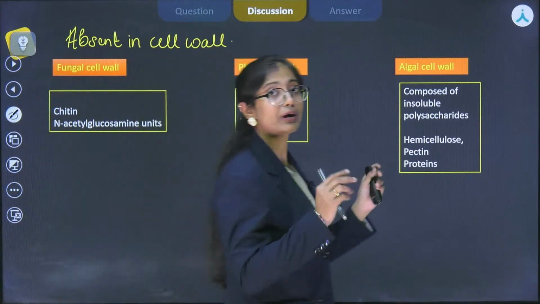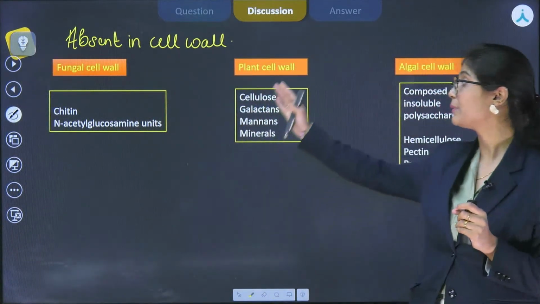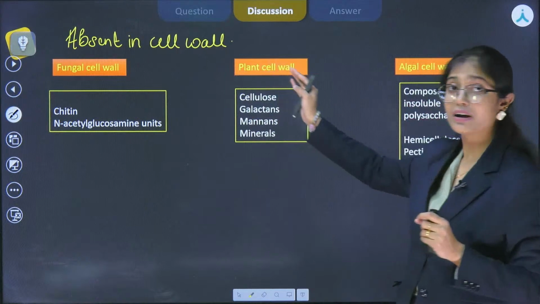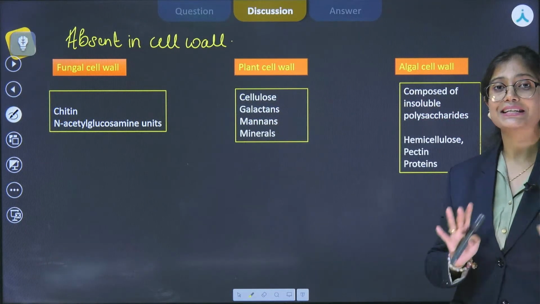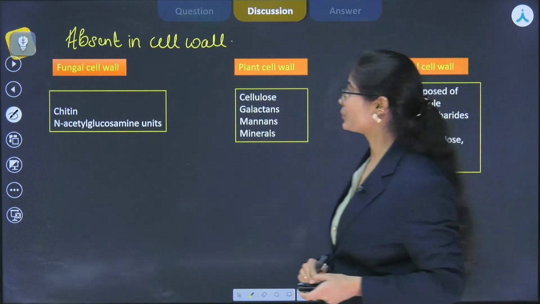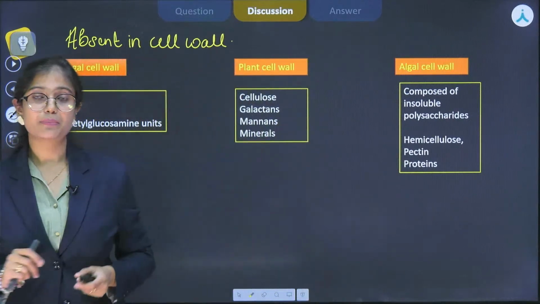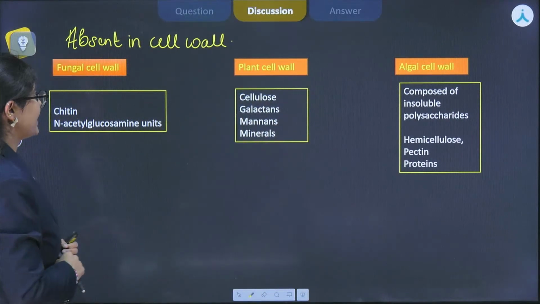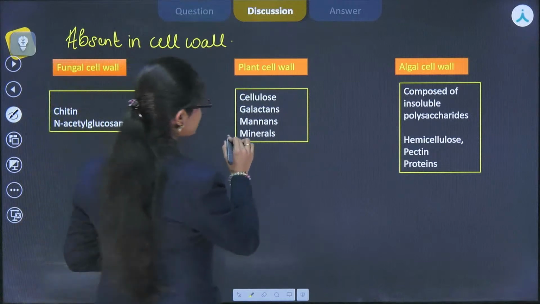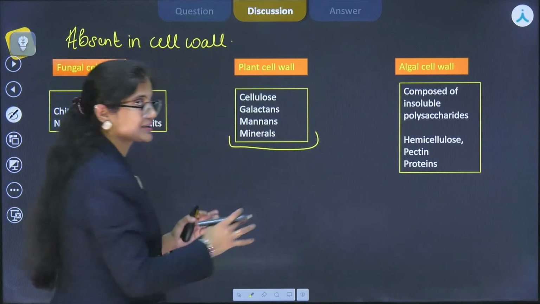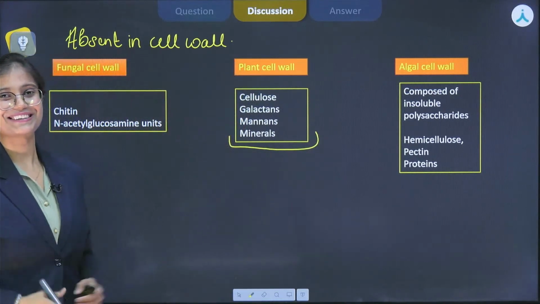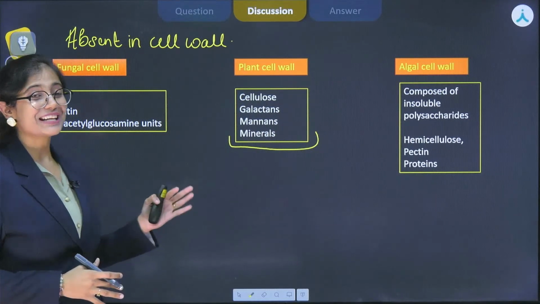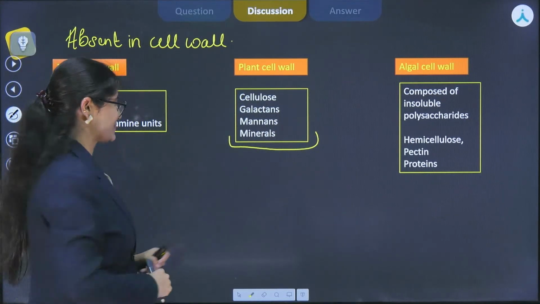Please try to remember all these terms with respect to their particular organism type, because this is very important from exam point of view. Now, the question is asking about the cell wall features, right? As I am teaching you botany, the major concern is plant. So let's see that a plant cell wall could be of 2 types, okay?